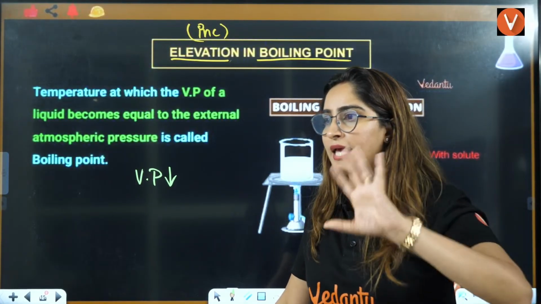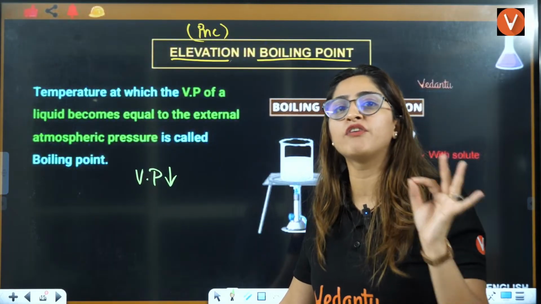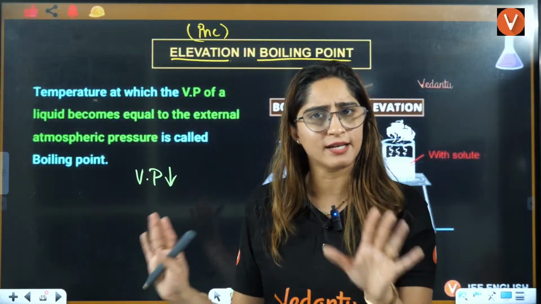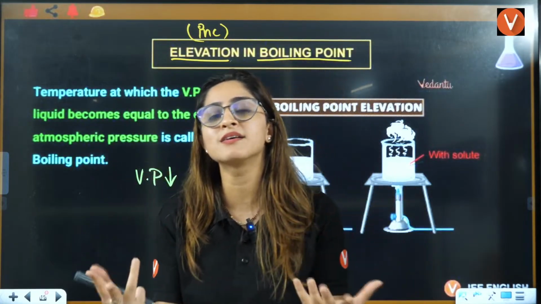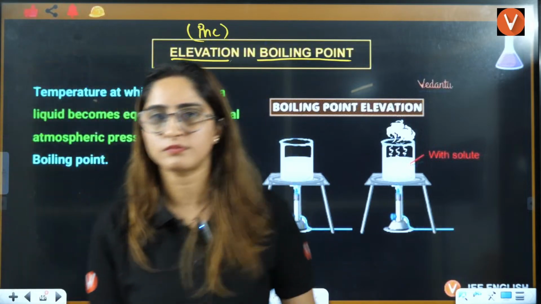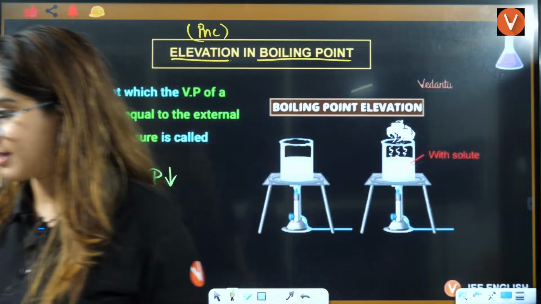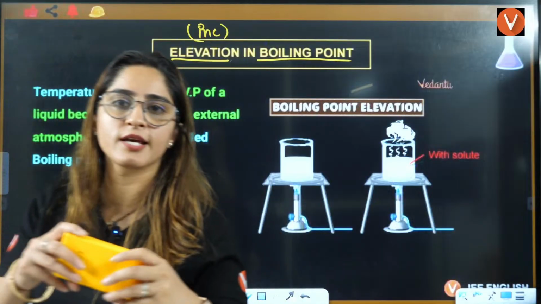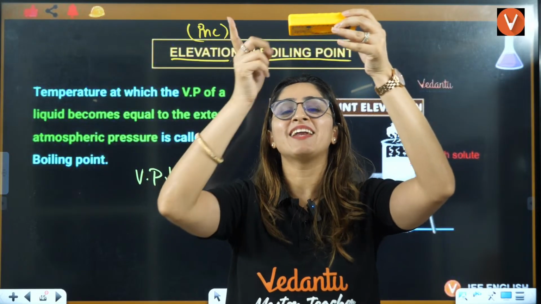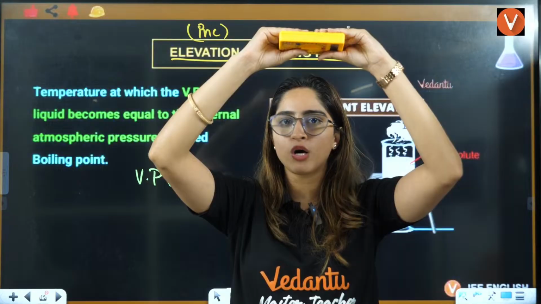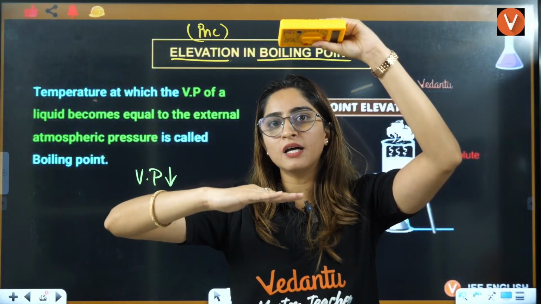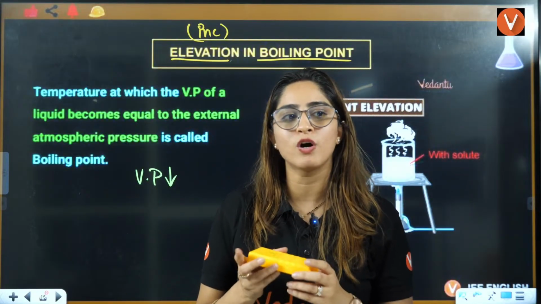Everybody, there is lowering in vapor pressure when you add a non-volatile solute, that we have learned, right? But now how can we relate it to boiling point? See this, this is fixed. I'm taking random things here. This is fixed. This is your atmospheric pressure. This level is fixed. Now, earlier, your boiling point was at this point.